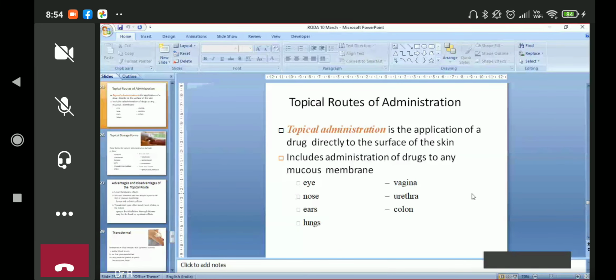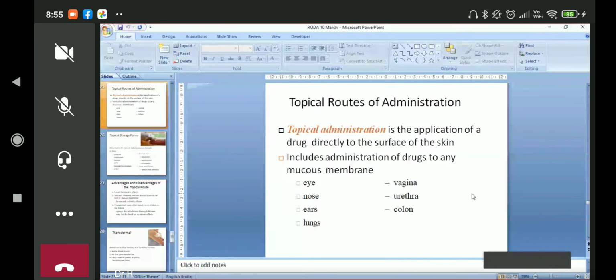So route of administration, topical. We put the drug topically in eye drops. We put drops in the nose, that's called nasal drops. These days, instead of drops, we have a nasal spray, which we can put in the nostril and press, and there will be a spray in the nose.